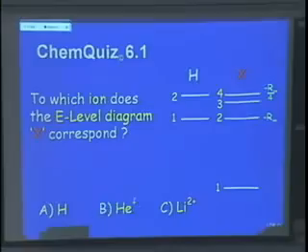Let me ask you a question. Now, it's tricky, of course. If you have helium, so obviously this is a helium anion or cation? Cation. So that means it's positive. If it's positive, how many